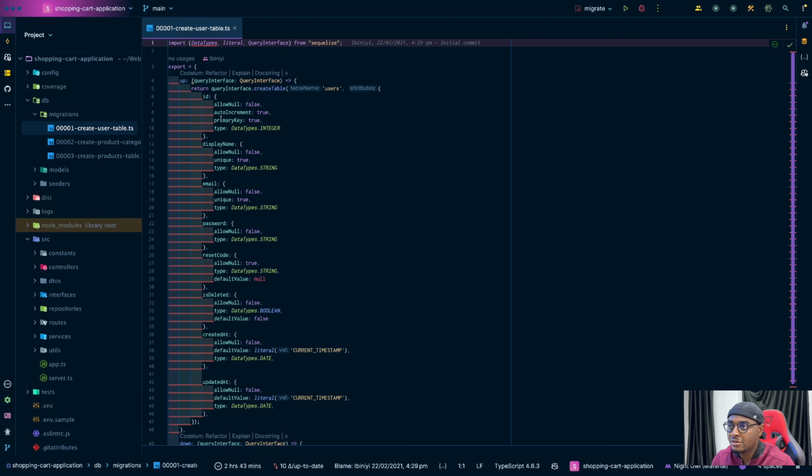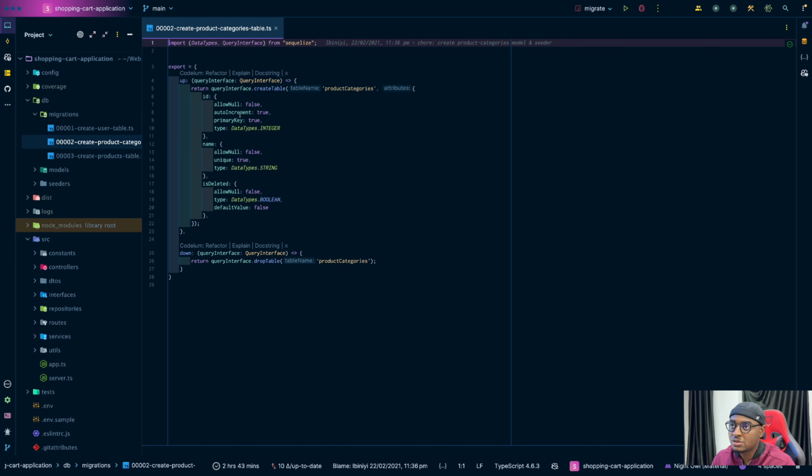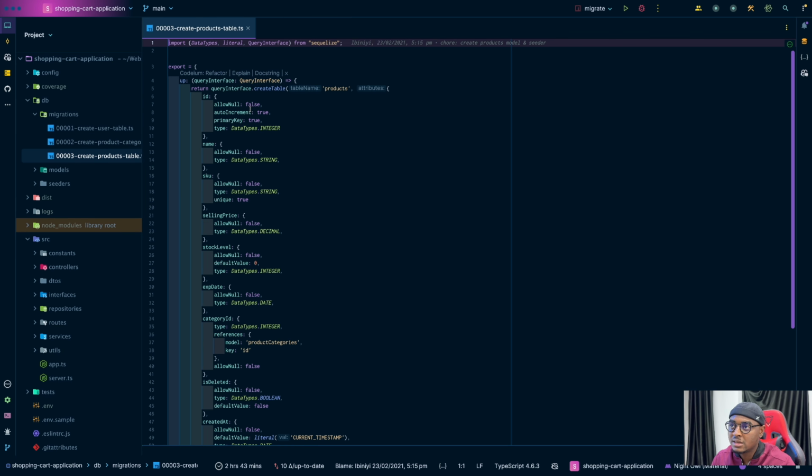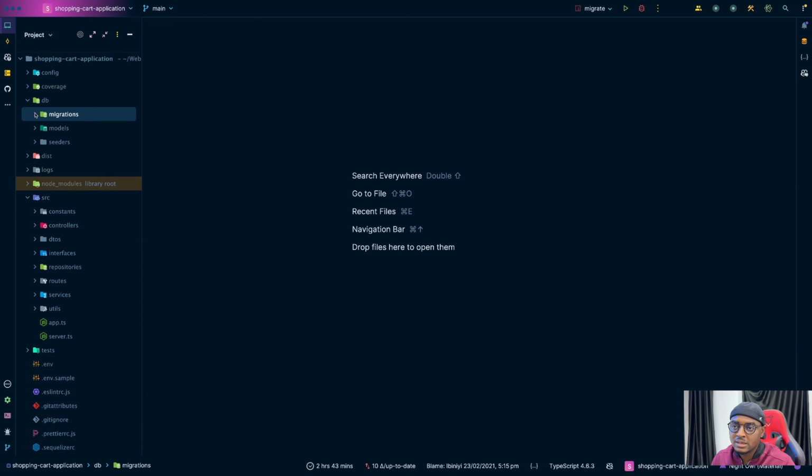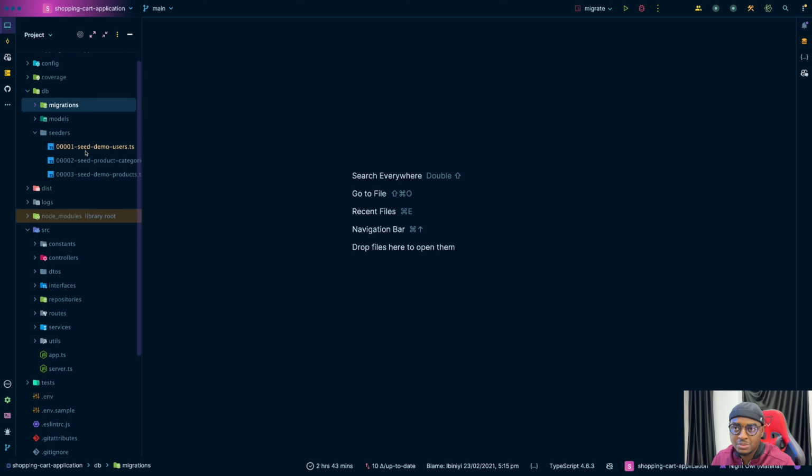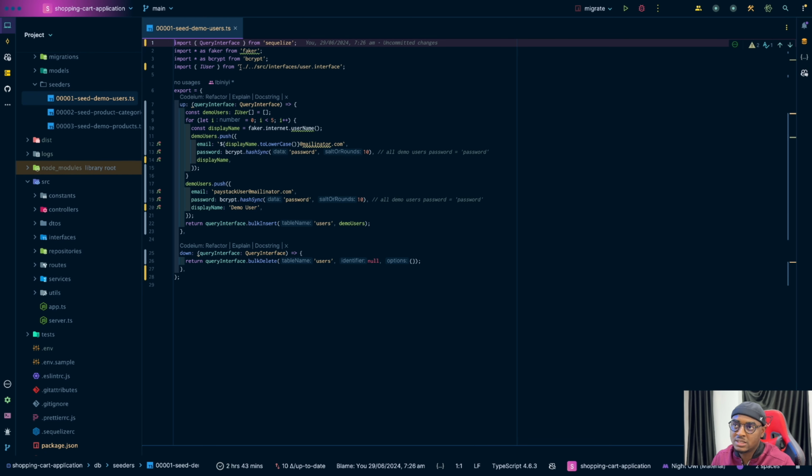So this is just migration files. This is to create a user table, this is to create a product category table, and then this is to create a product table. And then after that, lastly, on the database side, we have the seeders, right?